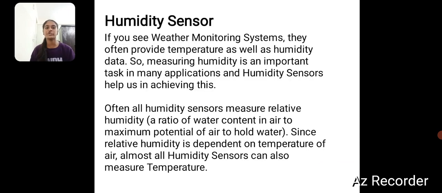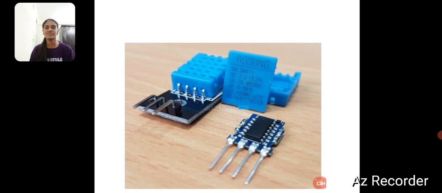Now the next one is the humidity sensor. If you see weather monitoring systems, they often provide temperature as well as humidity data. So measuring humidity is an important task in many applications, and humidity sensors help us achieve this. Often all humidity sensors measure relative humidity, the ratio of water content in the air to the maximum amount of water the air can hold. Since relative humidity depends on the temperature of the air, almost all humidity sensors can also measure the temperature. This is the humidity sensor.